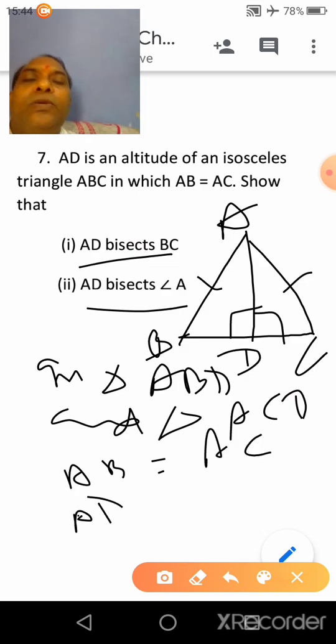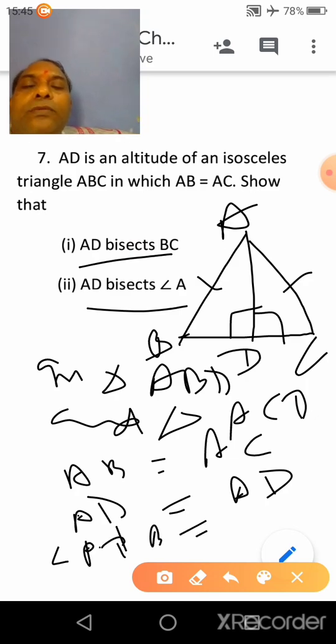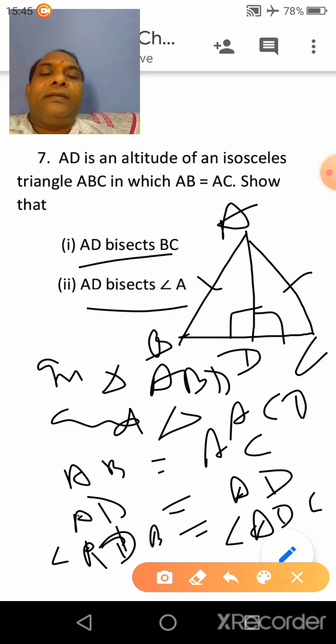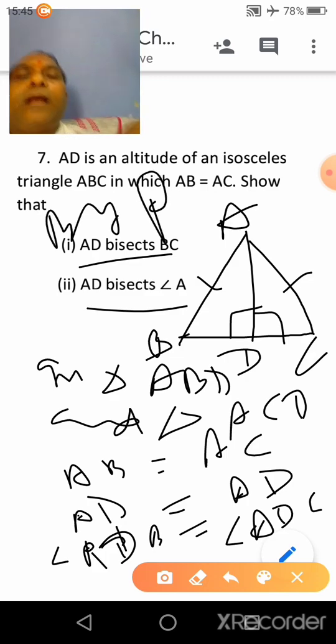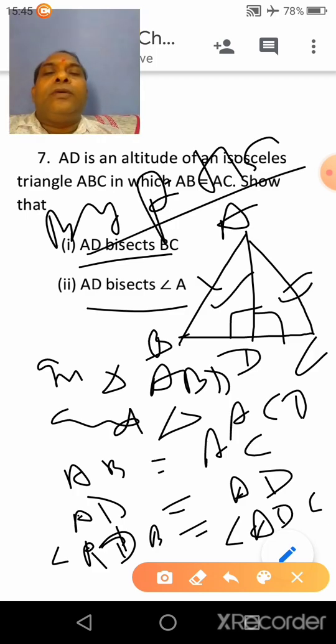AD is equal to AD, common in both, and angle ADB is equal to angle ADC, which is 90. So by RHS congruency, right angle, hypotenuse and side, both triangles will be congruent.